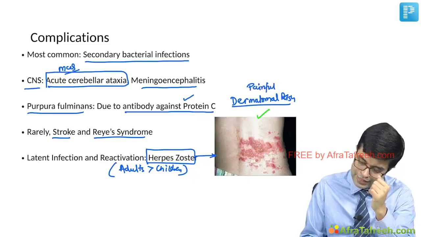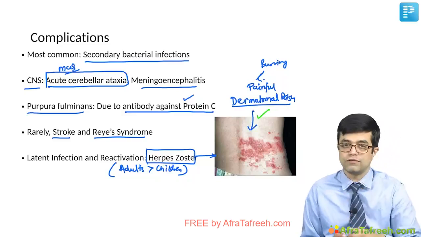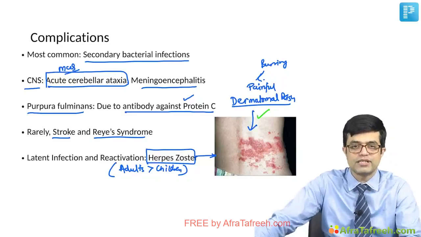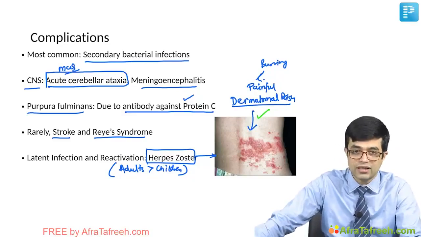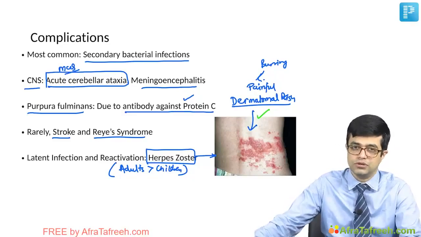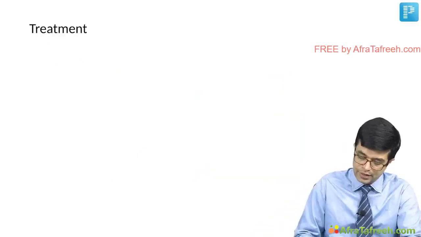it is described as a burning kind of pain and tends to heal with scarring, is seen with herpes zoster. Fortunately, herpes zoster responds to acyclovir, but unfortunately, herpes zoster has a tendency to recur after every few years. Again, it varies from person to person when it would recur.